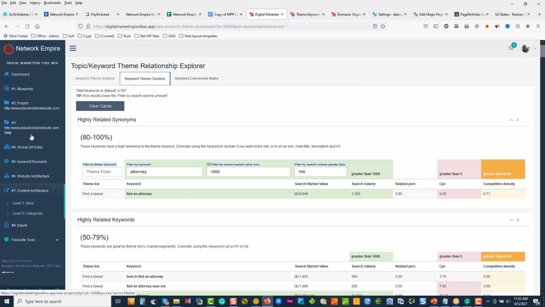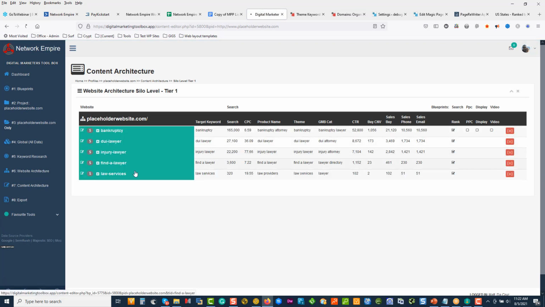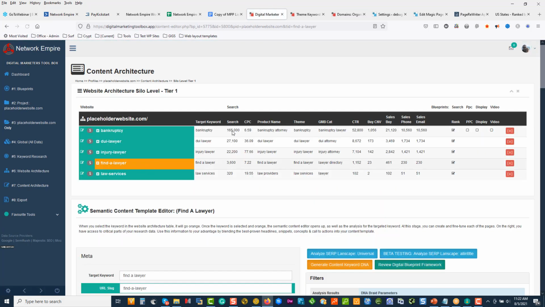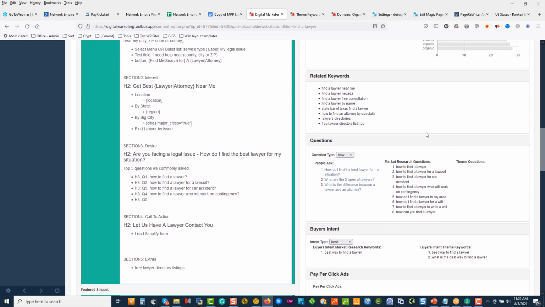What's cool about DMT is we can go up and down. It doesn't matter what we're working over here on a website and page rewriter, and I'm just running around up and down, and I'm gathering ideas as I'm working on my templates. So to refocus again, I'm coming back to my silo. I work in Find a Lawyer. We know that there's a lot of organic listings. We know what people are asking, and we know that there's a local pack.